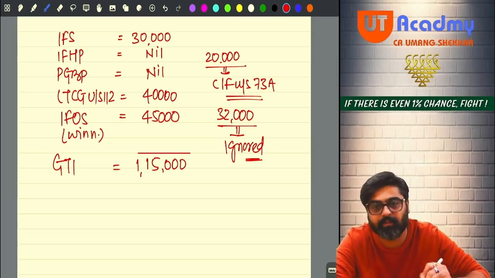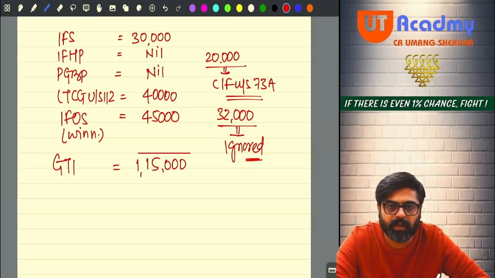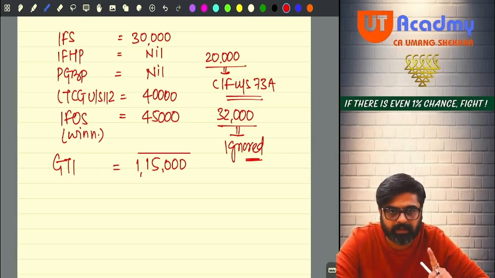Everyone getting this 1,15,000? So from this 1,15,000, I will get chapter 6A deduction. But if I claim chapter 6A deduction directly from this GTI, my answer will be wrong. Because in my GTI, winnings income is also there. In my GTI, long-term capital gain is also there. Against these two incomes, chapter 6A deduction is not available, if you remember.